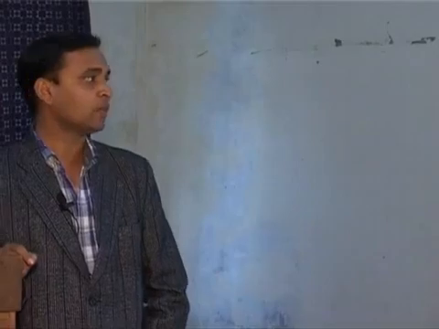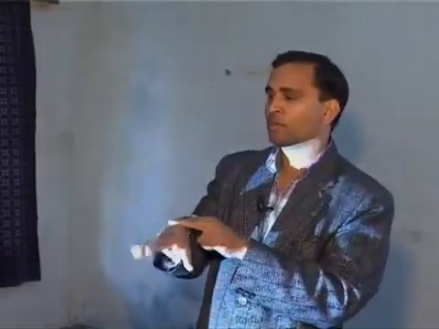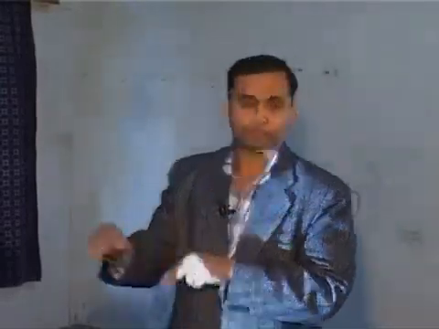Extension is when the angle between the hand and the forearm increases, with the palm moving away from the forearm. This is your forearm, and in normal anatomical position you are trying to move your palm away from it. In wrist extension, you are trying to move your palm away from your forearm. It means if you perform the same movement in prone position, you are trying to approximate the dorsal surface of the palm with the dorsal surface of the forearm. That's why it is also known as either wrist extension or dorsiflexion of the wrist joint.